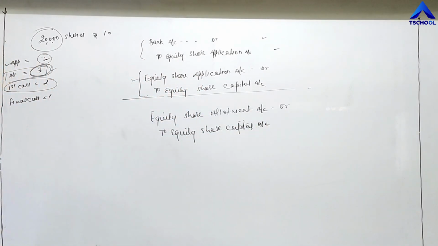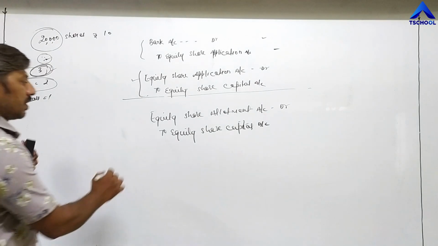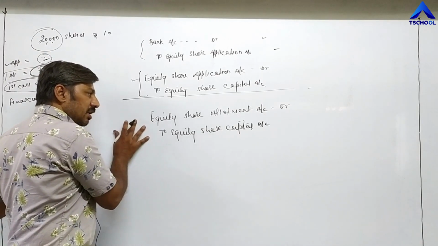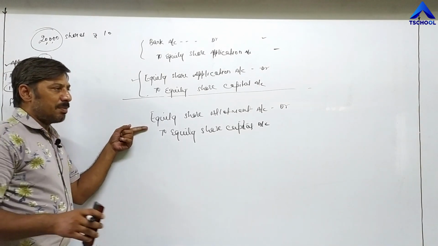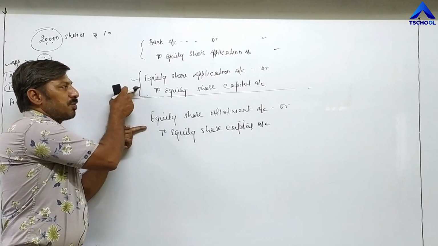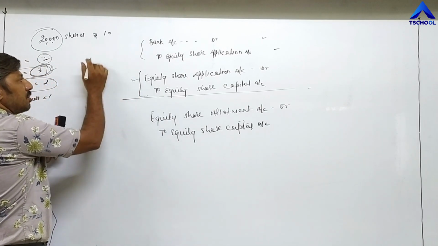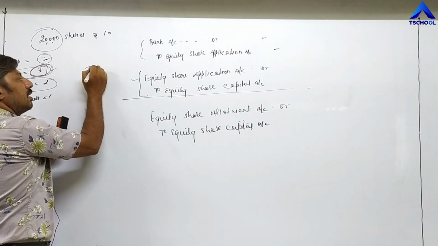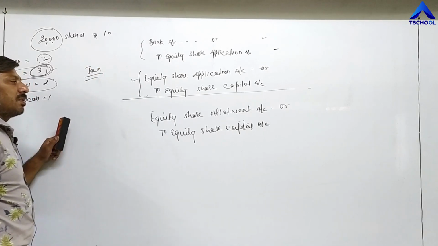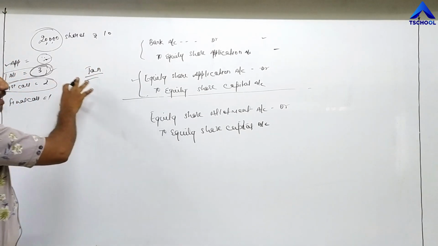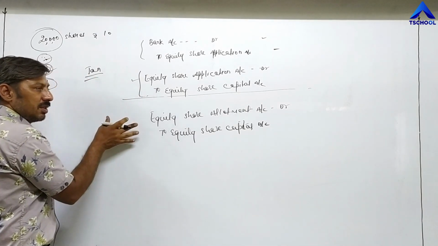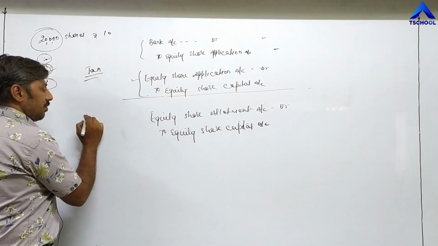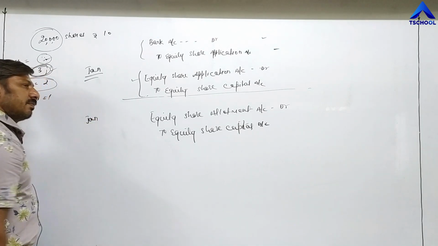Equity share allotment account debit to equity share capital account. This is an advance entry. It will be passed on the same date on which the application entry is passed. For example, if the company has received the application money, the first installment, in January, then on the same date in January this entry will also be passed.